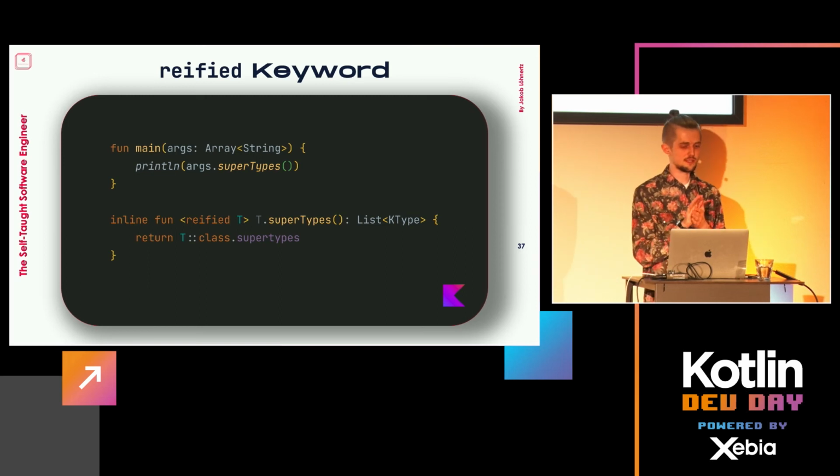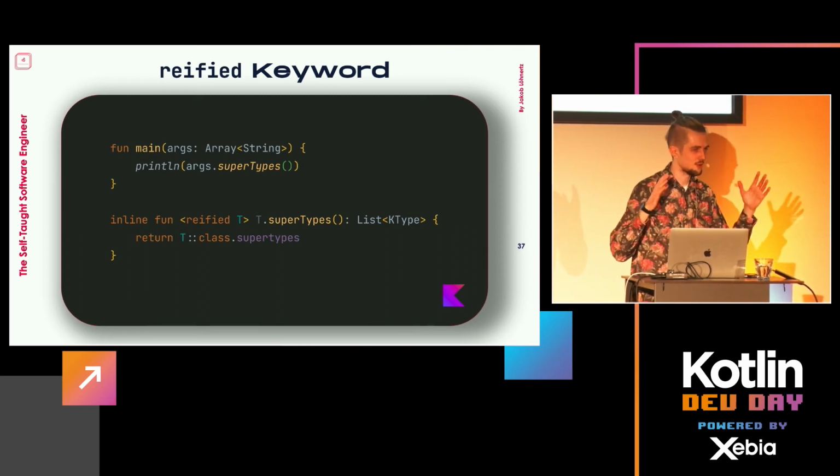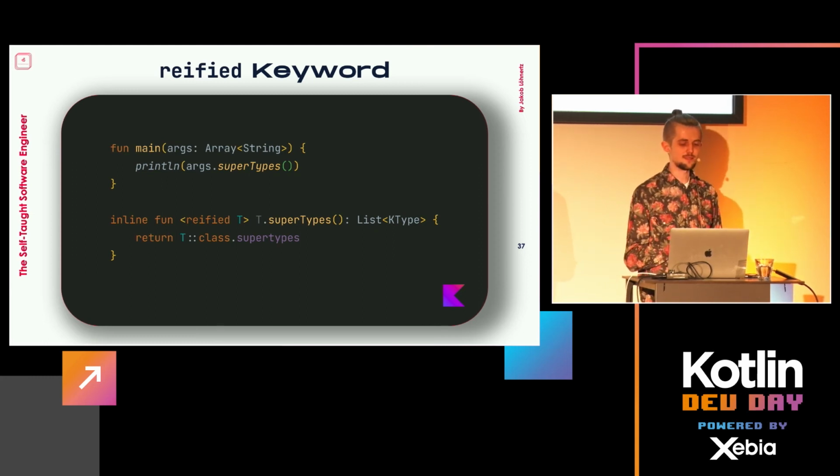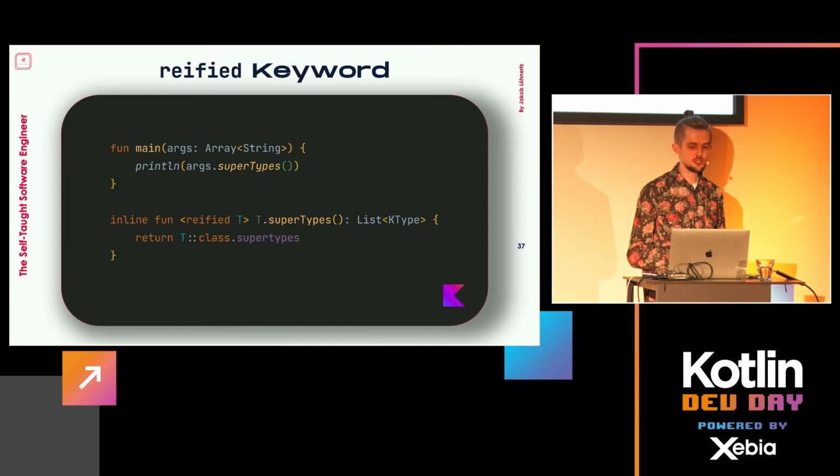Reifying. So you have something like this here. I made an extension function called supertypes. All these examples are very stupid, so don't think too much about what they do, but of course I want to showcase the Kotlin feature, not the code. So it's an extension function that will give you the supertypes of a generic, of a parameterized type, anything.